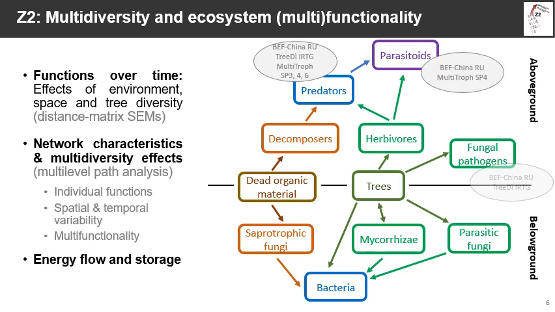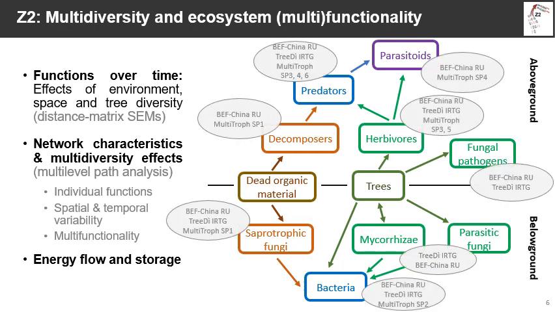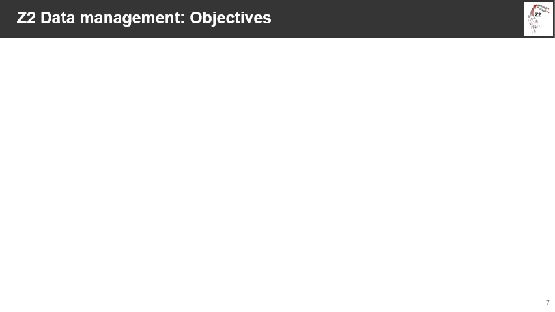For both, we already have extensive data collected in BEF-China, and these will be supplemented by species-specific data from the Multitrof subprojects, all of which puts us in a great position to develop early synthesis. The key for this is a functional and efficient data management, which is also part of Z2.